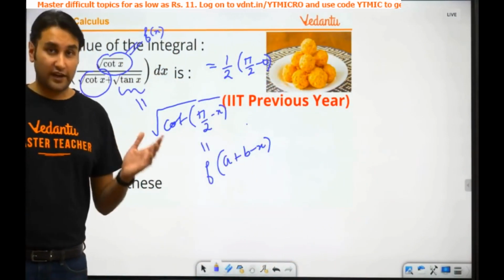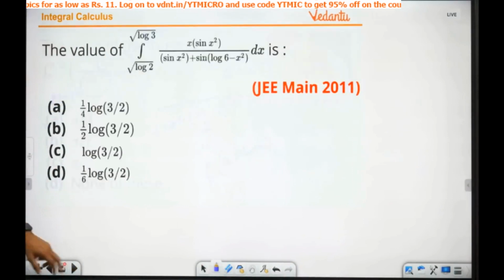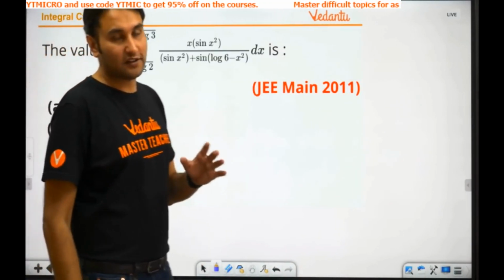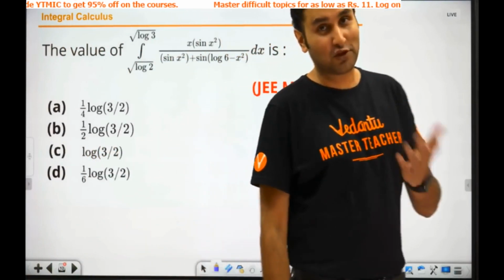Okay. So see, again repeating a lot. And look at this problem. Almost every year there is a problem based on this property.